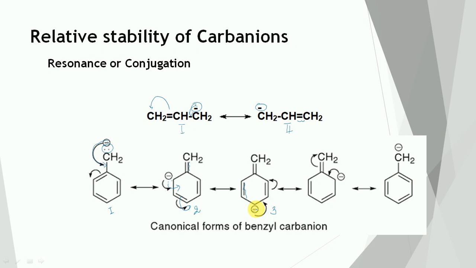Then this lone pair of electrons will take part in the pi bond formation, and this pi bond will shift toward this side. There is a formation of a fresh pi bond, and the negative charge will come here. Then in the next structure, this pi bond will shift toward this side, and this lone pair of electrons will take part in the pi bond formation. So a fresh pi bond will appear here, and the negative charge will again come on this carbon. So these are the resonating structures in the case of benzyl carbanions.